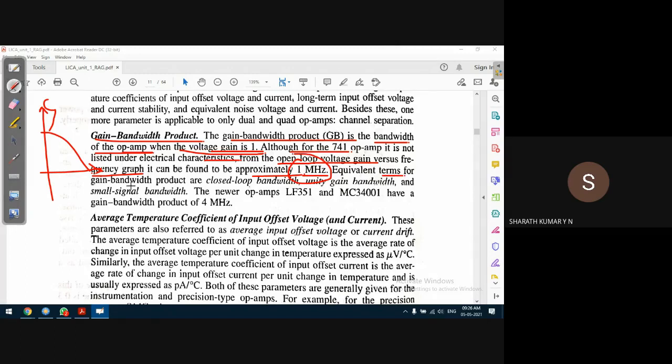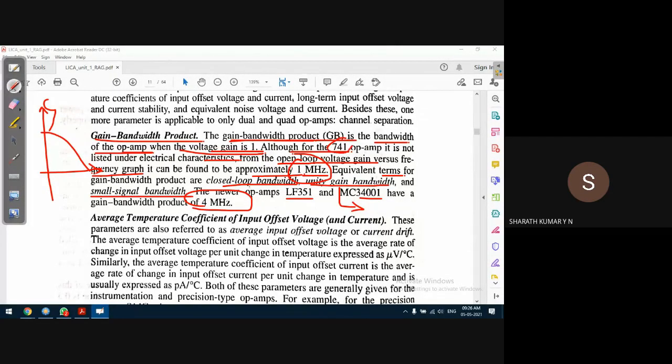Other terms used for the gain bandwidth product are closed loop bandwidth, or unity gain bandwidth. This is what I was talking about: unity gain bandwidth, which is also called the gain bandwidth product. It is also called the small signal bandwidth. For the LF351 op amp or MC3400 op amp, the gain bandwidth product is 4 megahertz. Please observe the difference now.